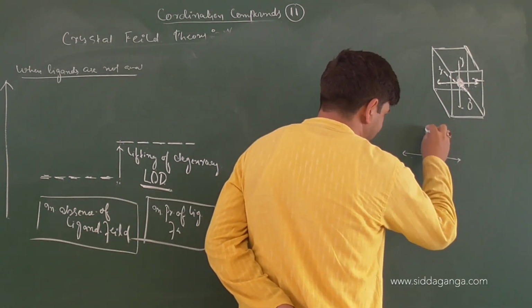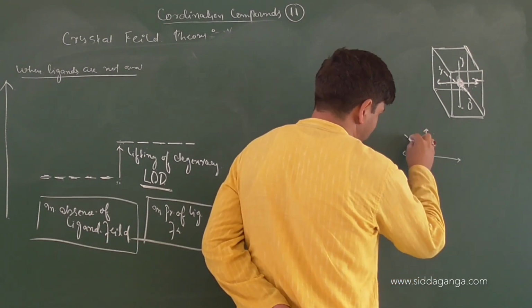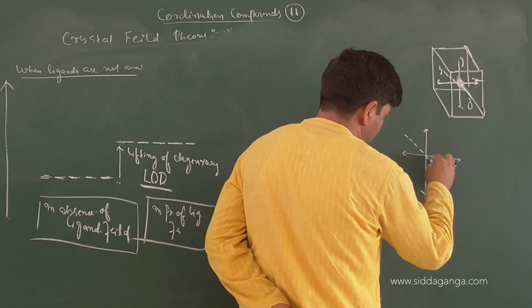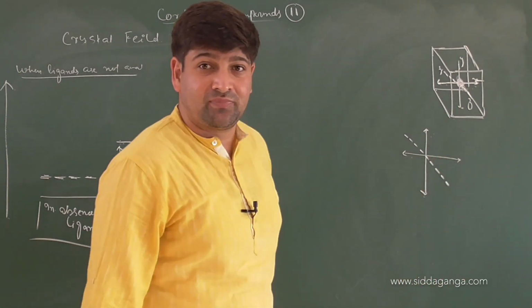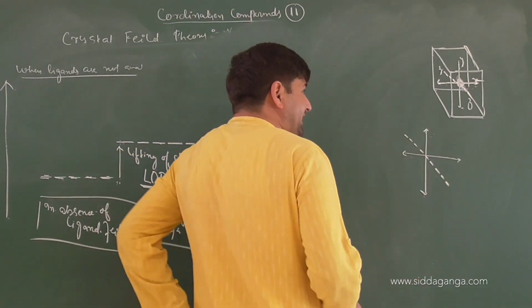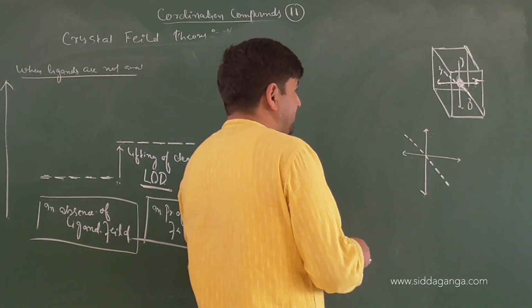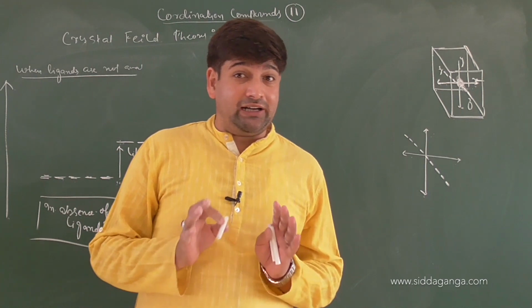This is x-axis, this is y-axis, and this is z-axis. Clear? Right. Now, when the ligands are coming, how are ligands approaching the central atom? Can I consider octahedral field? I'm talking about octahedral field.